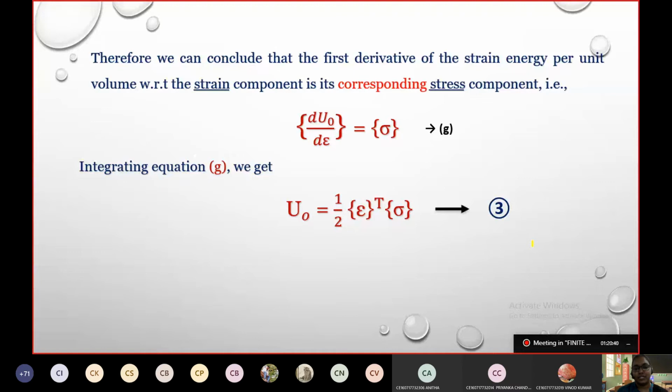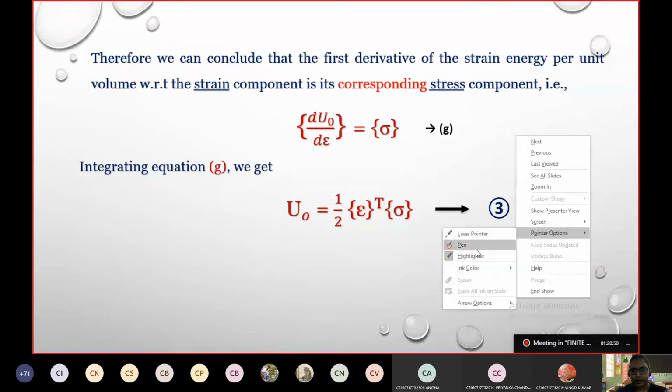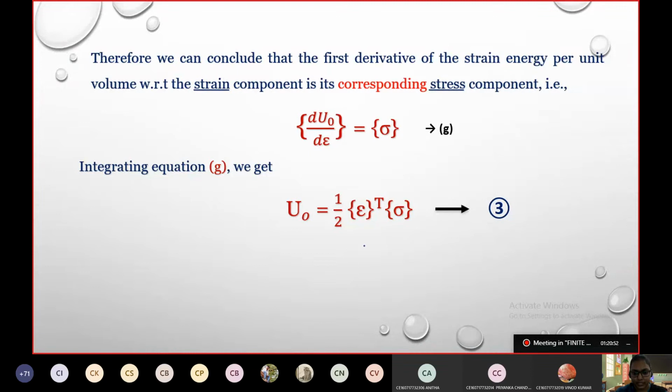After I integrate and reach this point, my answer will be, see, there are some textbooks where this is rewritten as half of sigma transpose into epsilon. Both are one and the same. It is just that transpose is given to sigma and epsilon is taken to the other side.